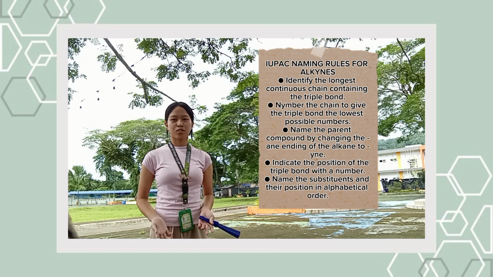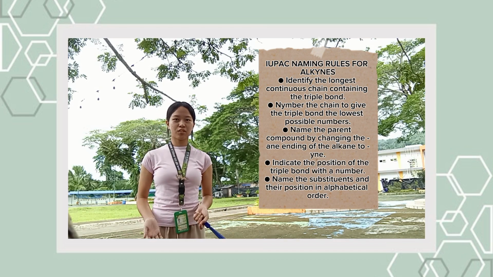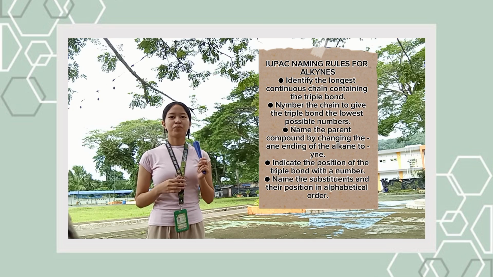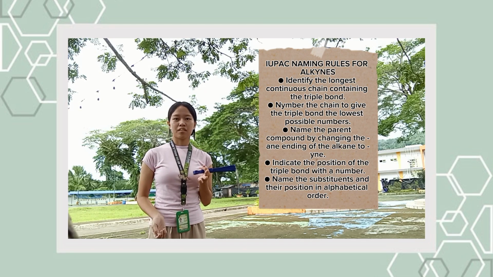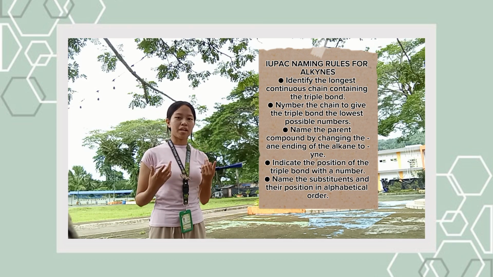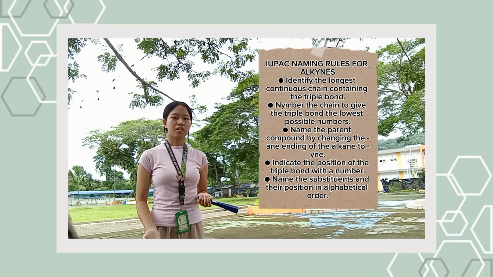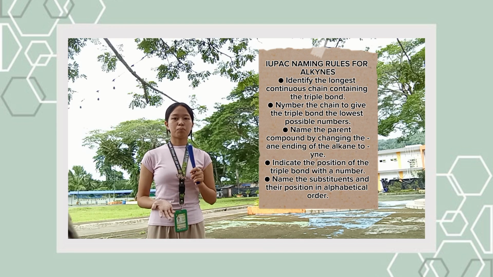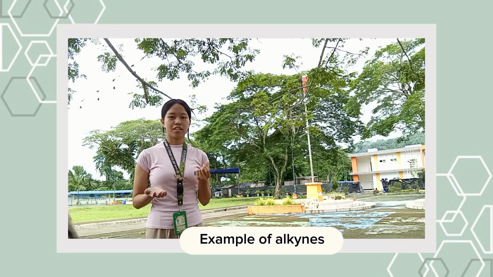And then for alkynes, we have IUPAC naming rules. Number 1, identify the longest continuous chain containing the triple bond. Number 2, number the chain to give the triple bond the lowest possible number. Number 3, name the parent compound by changing the A-N-E ending of the alkane to Y-N-E. And then number 4, indicate the position of the triple bond with a number. Then the last step is to name the substituents and their positions, and then put them in alphabetical order.